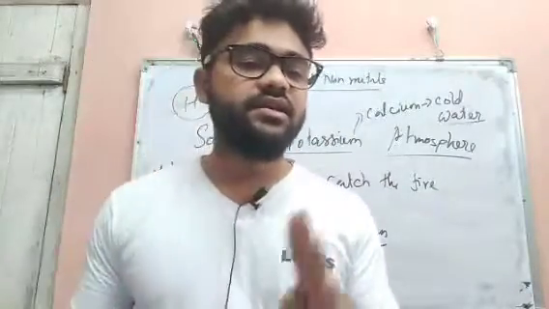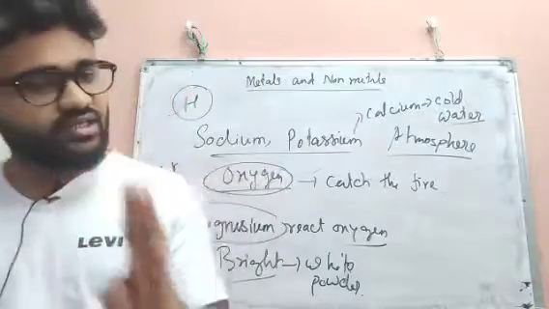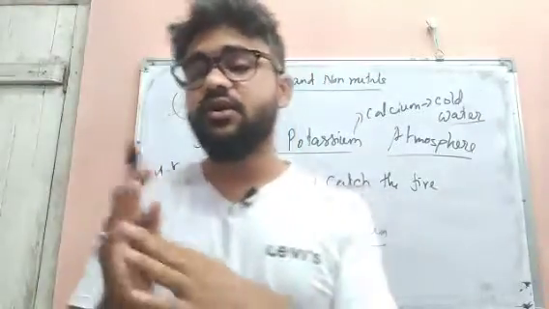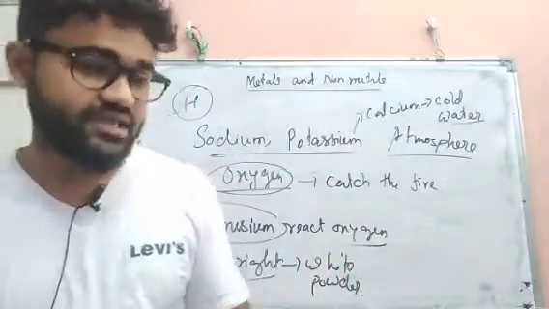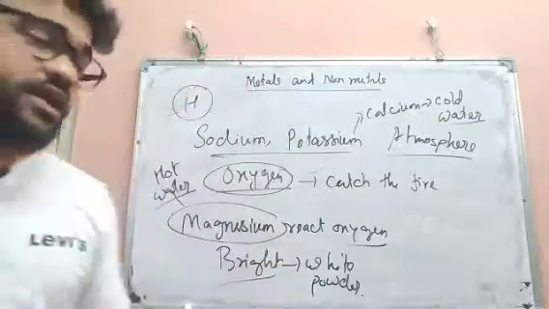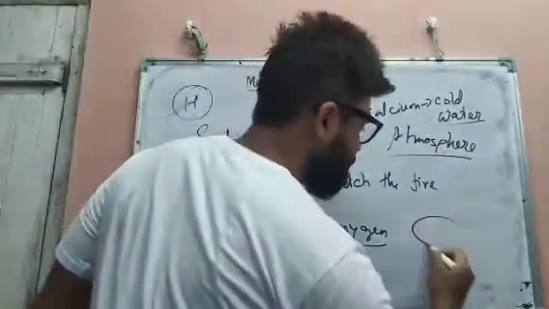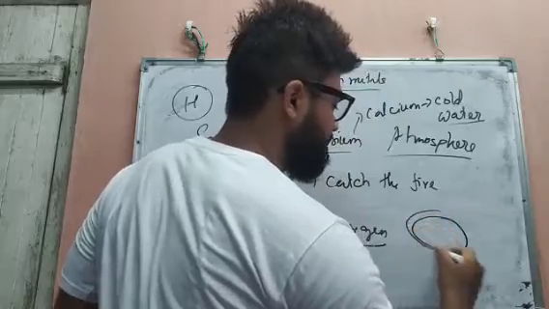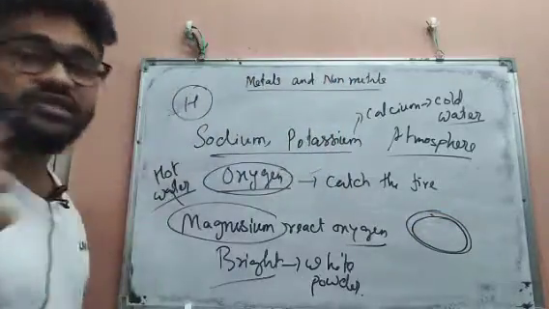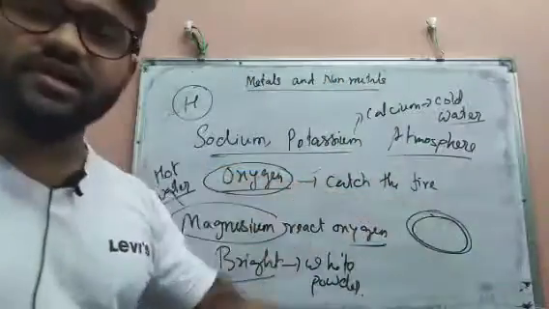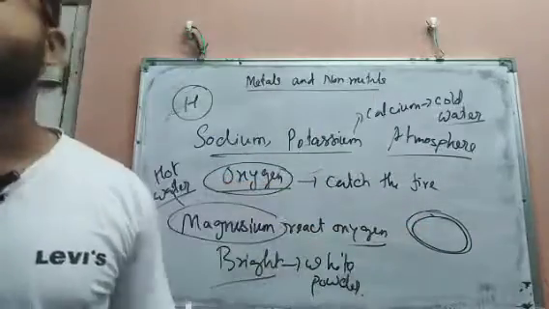Aluminium also undergoes the oxidation reaction, but it makes a thin covering layer of oxide over the metal, and as there is this covering layer, it does not react any further.